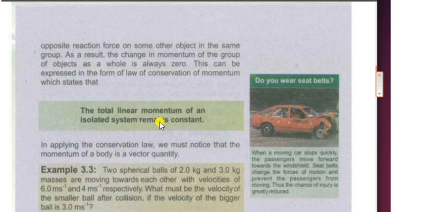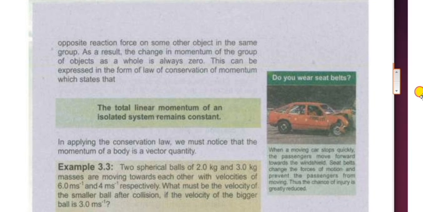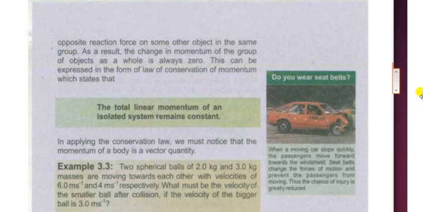The second part of the question is that if a system is not completely isolated, then what can we say about the law of conservation of momentum? So if the external force on the isolated system is very small as compared to the forces between the two bodies, then we may say that the external force is weak or very small, so it can be ignored and we can still say that the total linear momentum of the system remains constant, or the law of conservation of momentum holds.